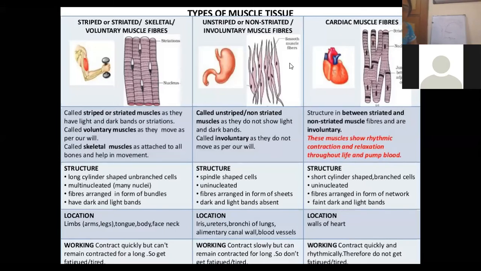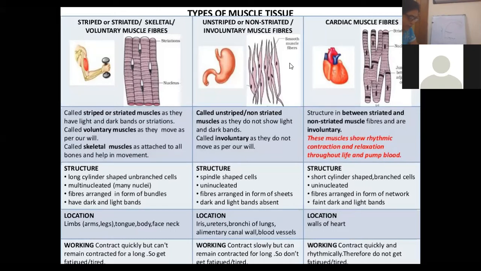Their structure is spindle shaped, which means they have tapering ends; their ends are totally tapered and closed. They are uninucleated. The cells of involuntary or non-striated muscles are uninucleated, that means they have a single nucleus.